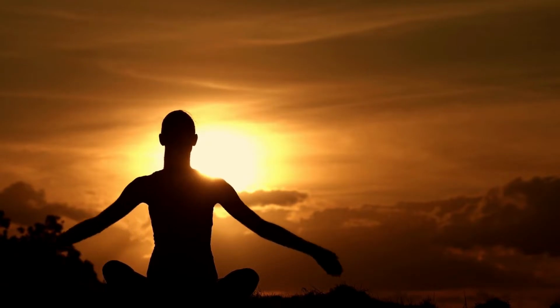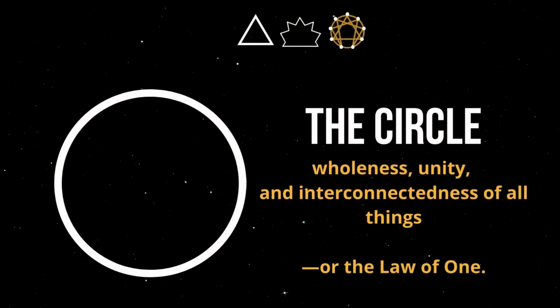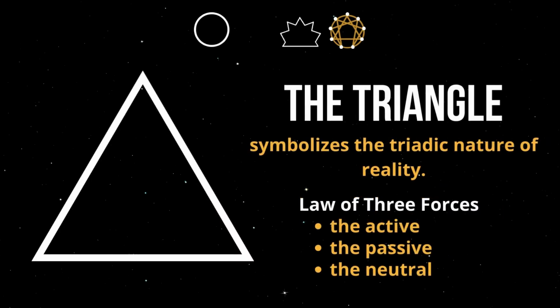In mystic beliefs, each of the shapes in the Enneagram also holds meaning. The circle represents wholeness, unity, and interconnectedness of all things, or the law of one. The triangle symbolizes the triadic nature of reality. It is also associated with the law of three, which states that three forces should intervene in every manifestation: the active, the passive, and the neutralizing forces.